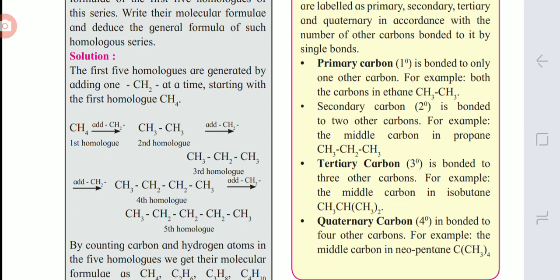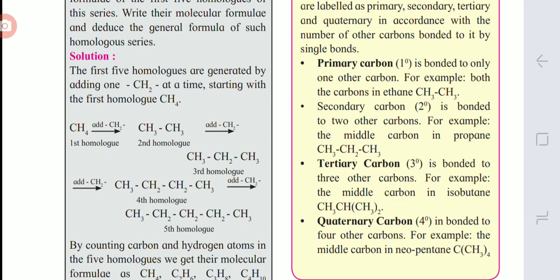In the case of a tertiary carbon, it is bonded to three other carbons. In the structure of isobutane, the CH carbon is attached to three CH3 groups, so it is a tertiary carbon, and each CH3 group is attached to only one carbon, that is CH, so they are primary.